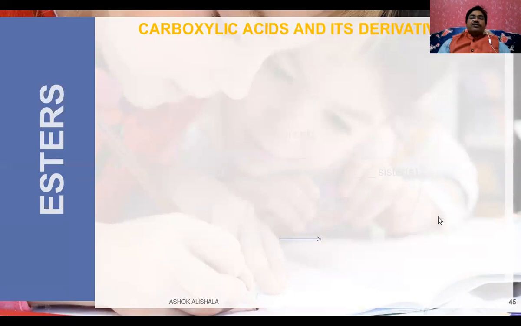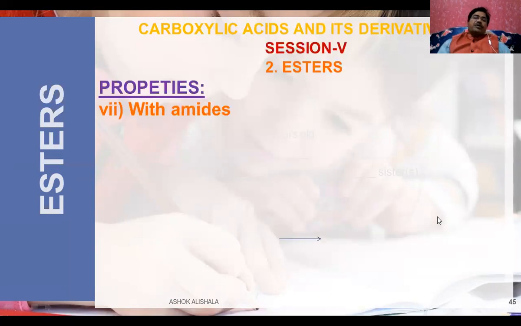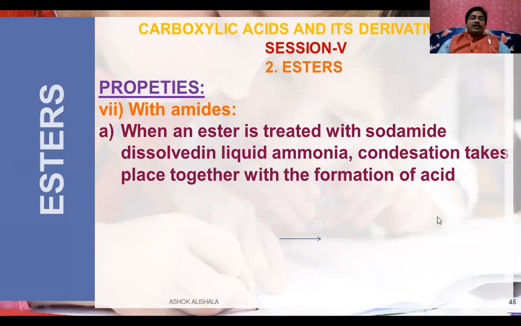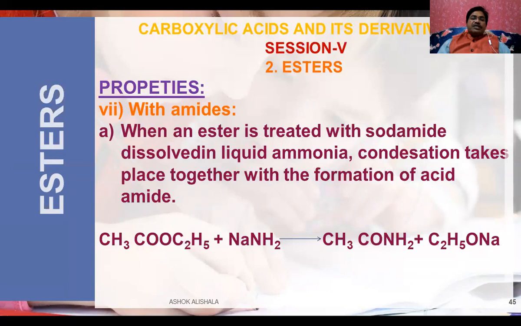Now let us see this one. The other one is, in the case of the properties, how do the esters react with the amides? When an ester is treated with sodamide dissolved in liquid ammonia, condensation takes place together with the formation of an acid amide. This is ethyl acetate, sodamide. When they are allowed to react, you will get acetamide and sodium alkoxide is formed.